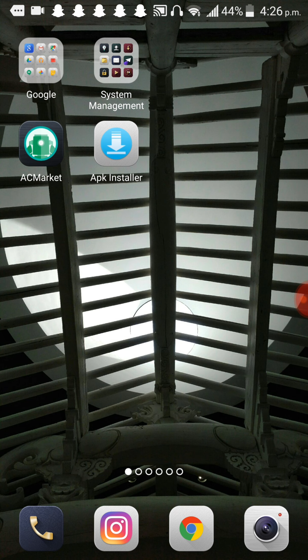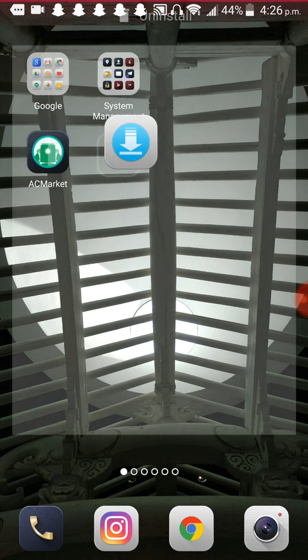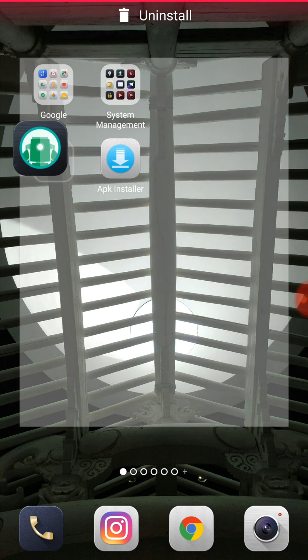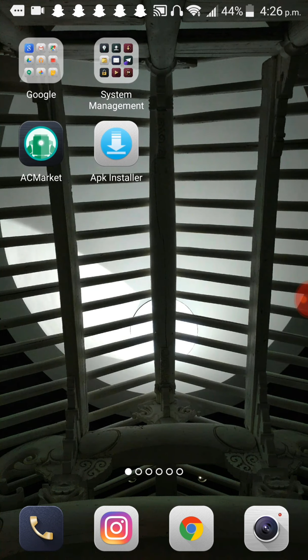So basically today I'm going to be showing you guys how to hack Subway Surfer. It is so easy for Android, guys. So basically we're going to be using these two apps that I have on screen, APK Installer and this one here. So we're going to download APK Installer first.